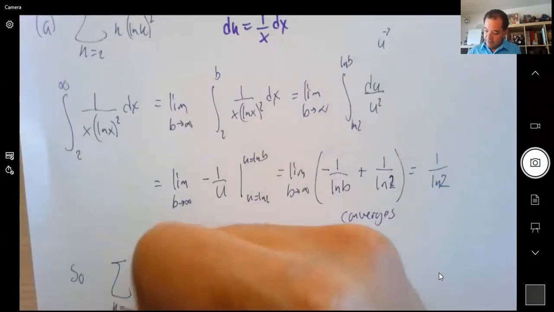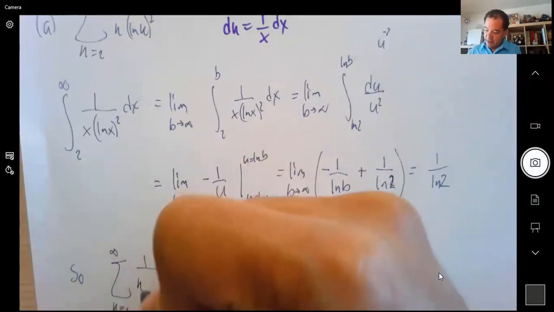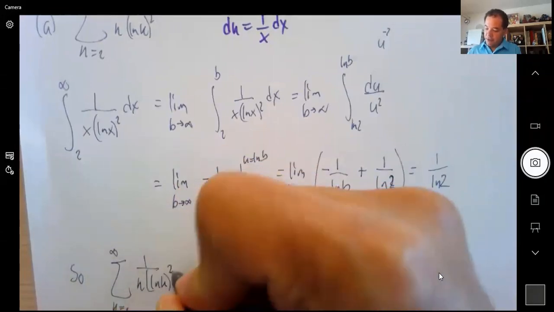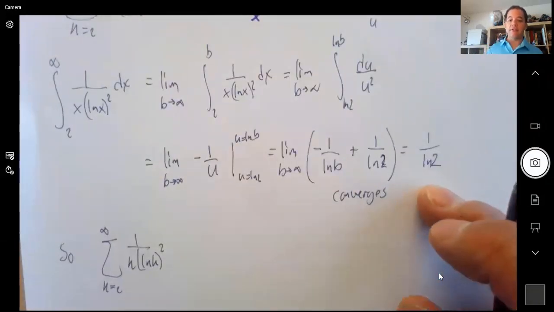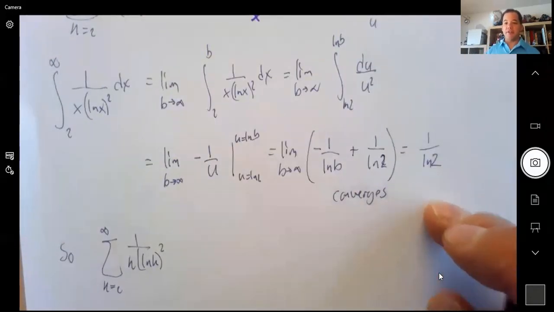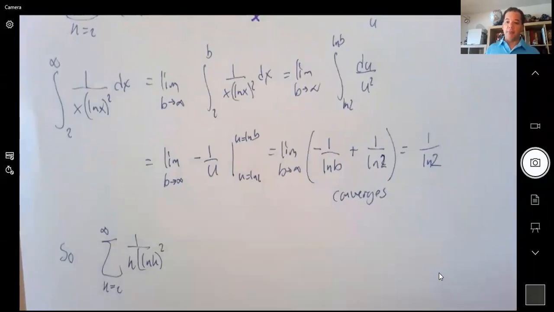So this series converges. The integral test is good because if you get convergent here, then the series converges. If you get divergent, then the series diverges. It's a strong test. The problem is you need to do the integral, right? That's the downside of the integral test. Okay, so this one converges. We're done with that one. Let's take a look at some of the others.